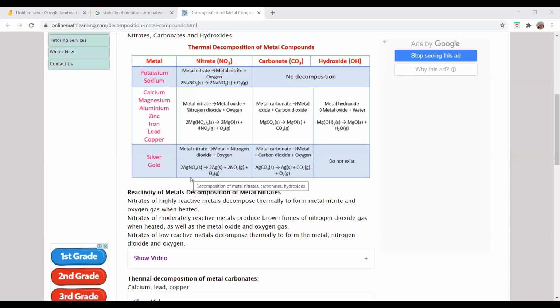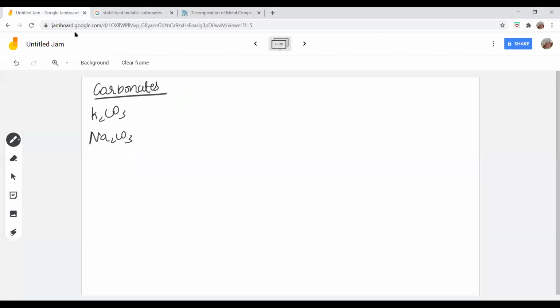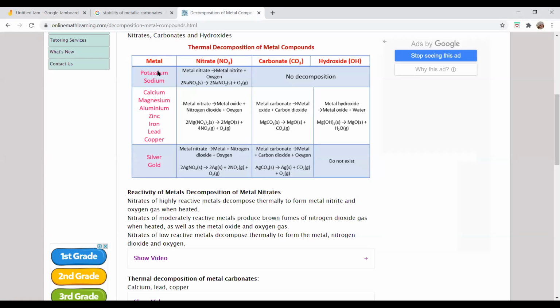Looking at the carbonates, we know that compounds of highly reactive metals are very stable. Potassium and sodium are highly reactive compared to any other metal. Only for the reaction with oxygen, potassium, sodium, calcium, magnesium and aluminum react faster. But for carbonates and nitrates, potassium and sodium are considered highly reactive. Calcium, magnesium, aluminum, zinc, iron, lead and copper are medium reactive. Silver and gold are least reactive.